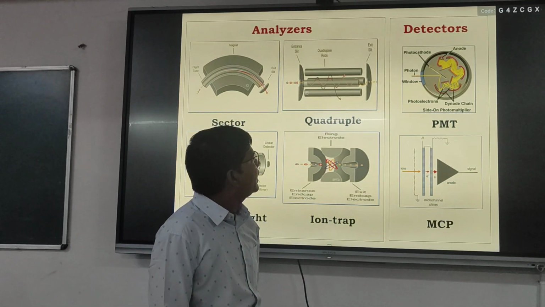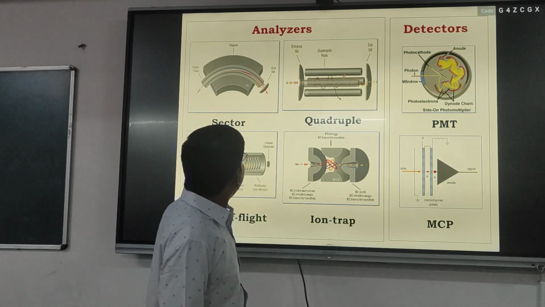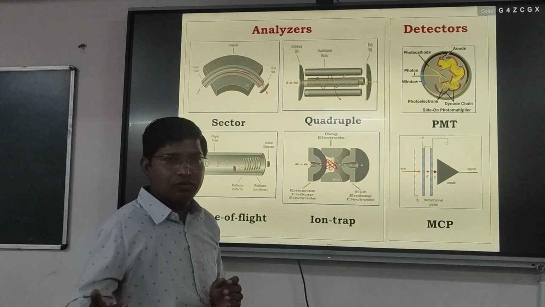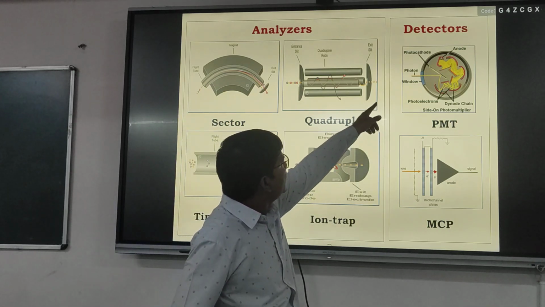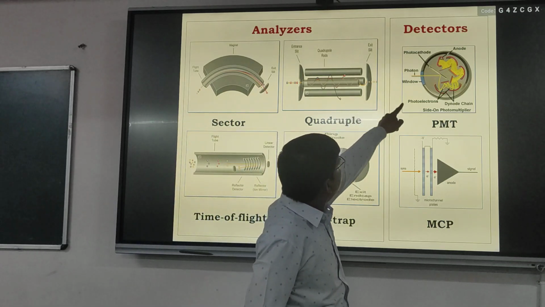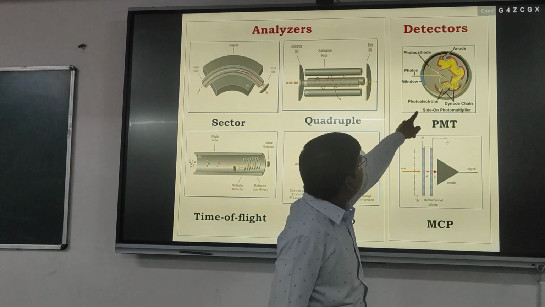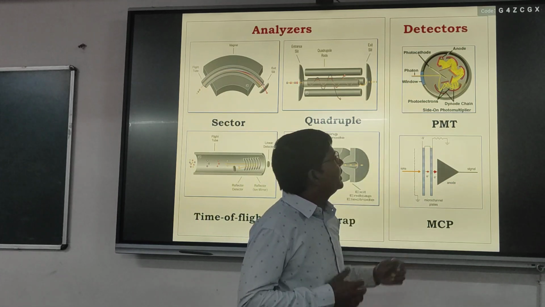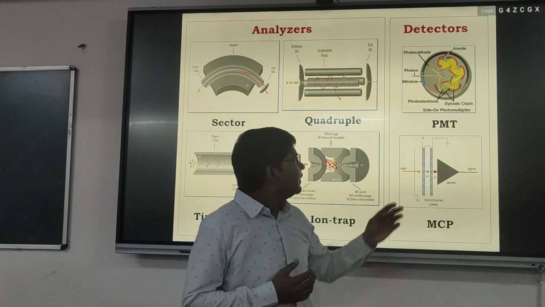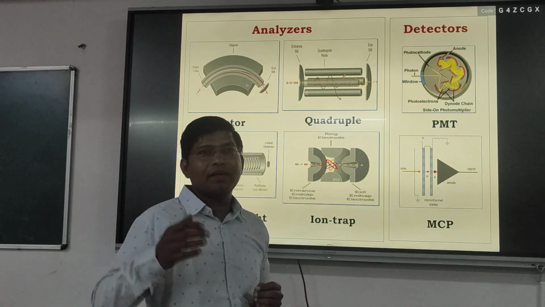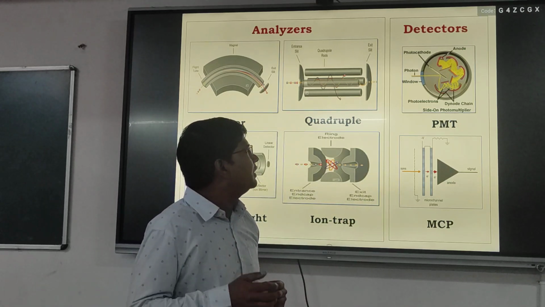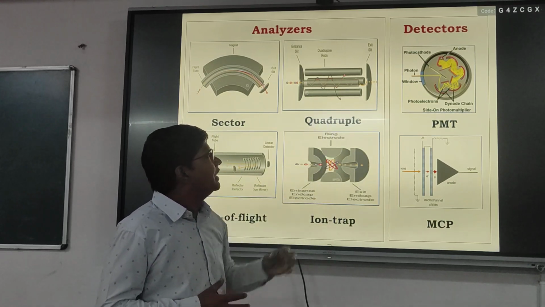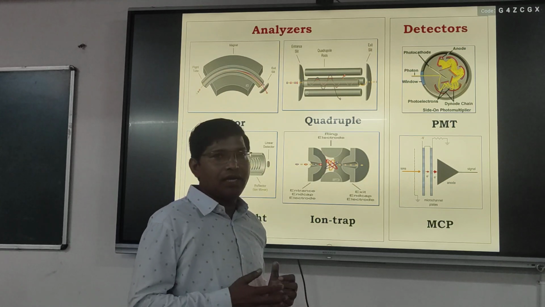First the molecules get ionized, then separated in the mass analyzer, then finally the ions reach the diodes as photoelectrons, and these diodes multiply the photoelectrons,